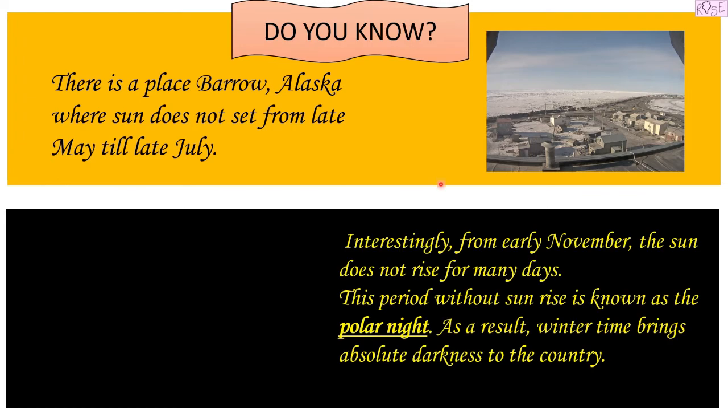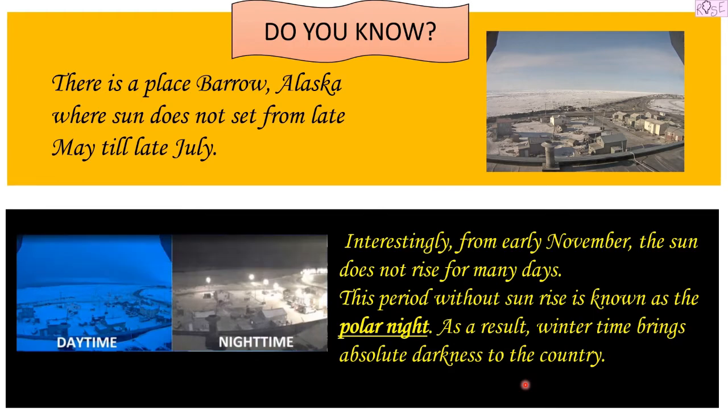You know what? Interestingly, from early November, the sun does not rise for many days. So, here what was happening? The sun was not setting. But now, for many days from early November, the sun does not rise at all. This period without sun is known as the polar night. Yes, so the sun does not rise. They do not have days for so many days, right? So interesting. So as a result, winter time brings absolute darkness to the country. So there is absolute darkness during day also in this country.